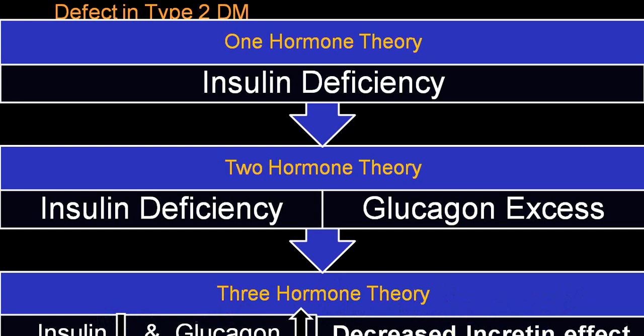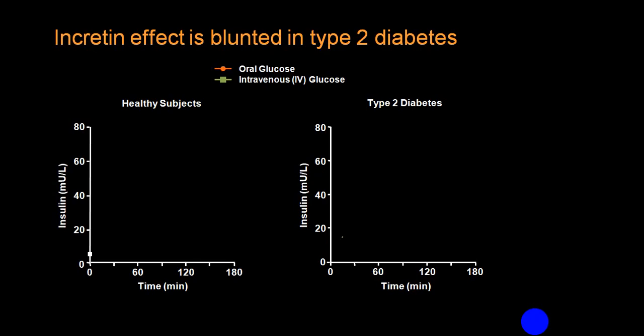All three hormones, insulin, glucagon and incretins, are responsible for type 2 diabetes mellitus.